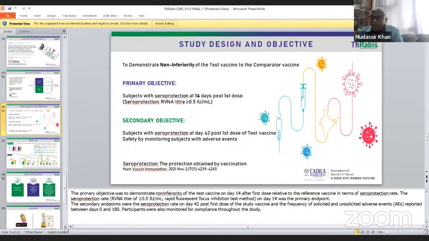Then the study design and objective: to demonstrate non-inferiority of the test vaccine to the comparator vaccine. Primary objective: subjects with seroprotection at 14 days, as I already told you, with 0.5 international unit per ml. Secondary objective: subjects with seroprotection at day 42 after the first dose of the test vaccine, and monitoring safety with adverse events. So this is safe, there are no side effects.